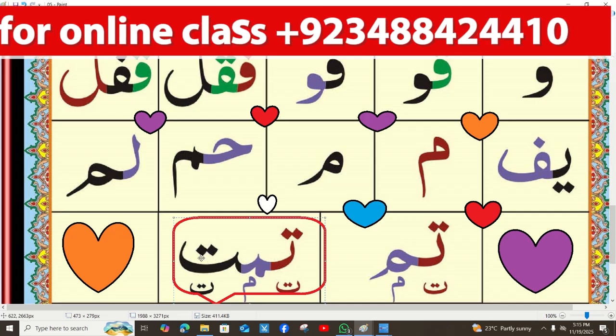So keep in your mind that a letter's shape is one, and how many dots are on the top of the letters. This is very important for the Quran lesson.